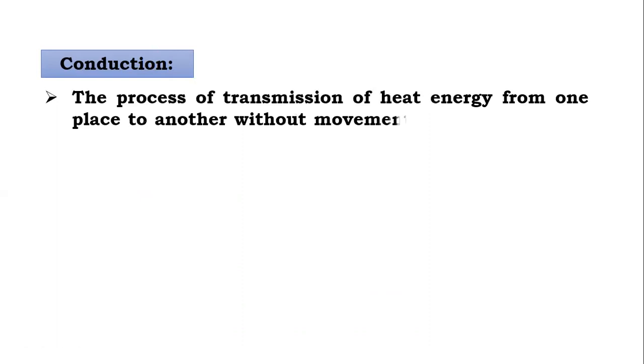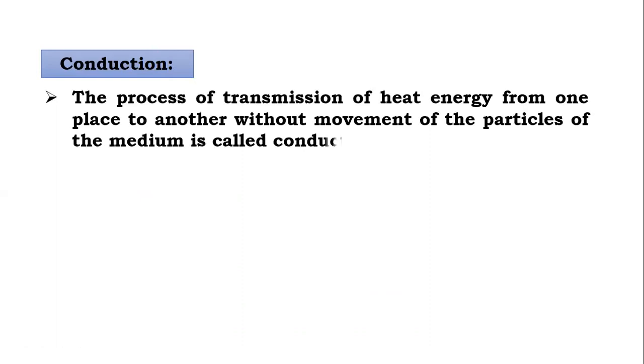Now conduction first. In conduction, it is a process of transfer of heat from one place to another place without movement of particles. So this is a very important word. Without movement of particles.